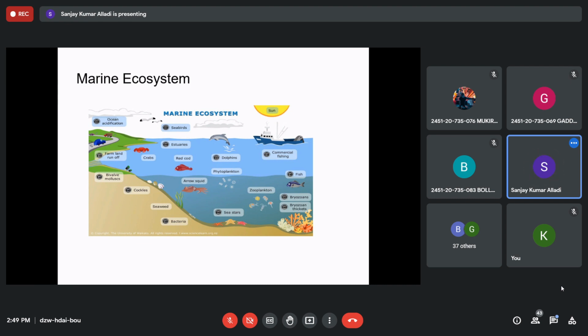Then the decomposers: there are a very good number of decomposers in the oceans and seas, like bacteria, fungus, sea stars, squid, shrimps, snails, all these are decomposing material. Living beings will also be there in a marine ecosystem.